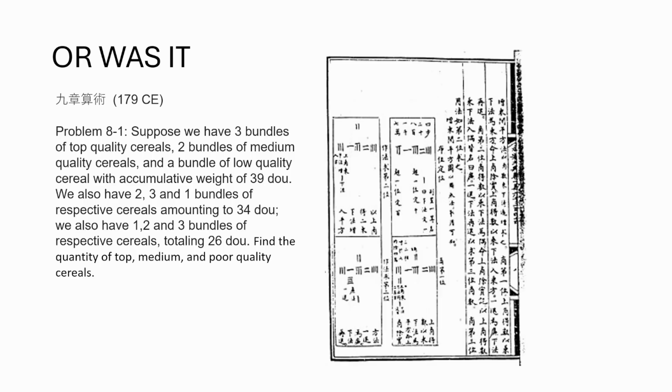And look at this problem. Suppose we have 3 bundles of top quality cereal, 2 bundles of medium quality cereal, and 1 bundle of low quality cereal with a weight of 39 dou. It's an algebra problem, right? People have been doing this for so long. And this method, Gaussian elimination, looks like it was invented in China around 2000 years ago, give or take. So that said, now in the West, it's called Gaussian elimination, and here we are. All right. A couple of you were like, hey, tell us more history. So there you go. There's more history.